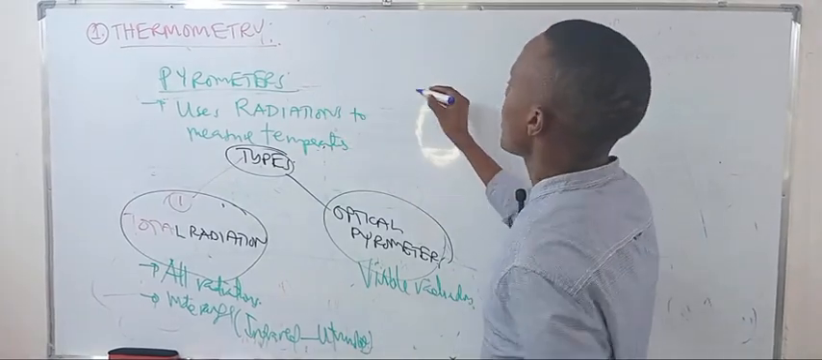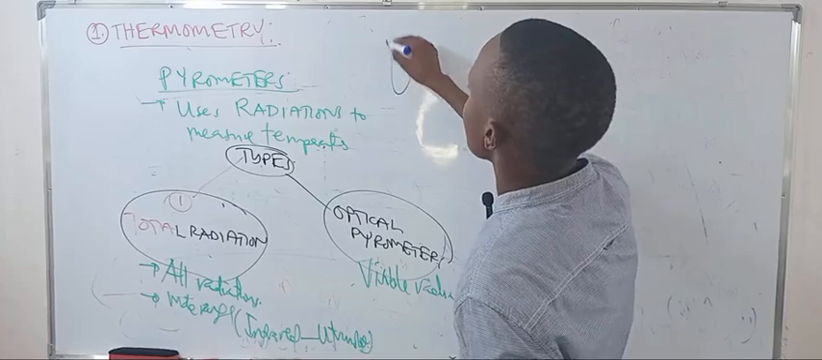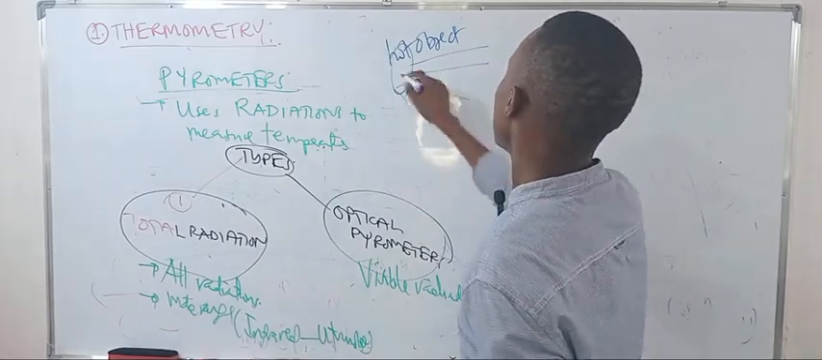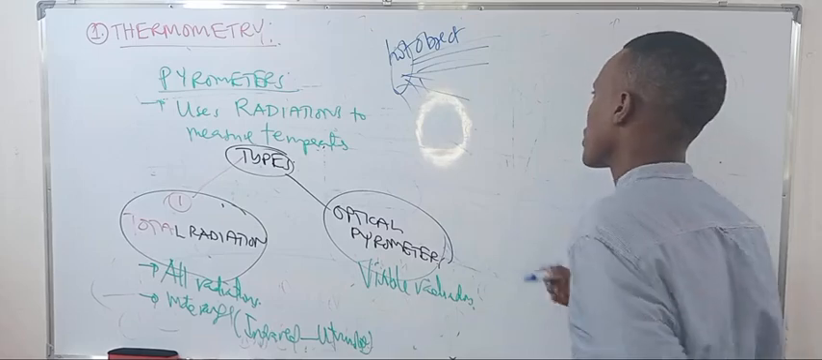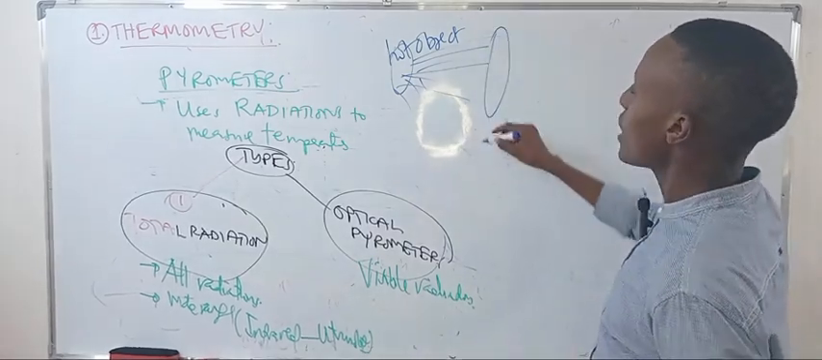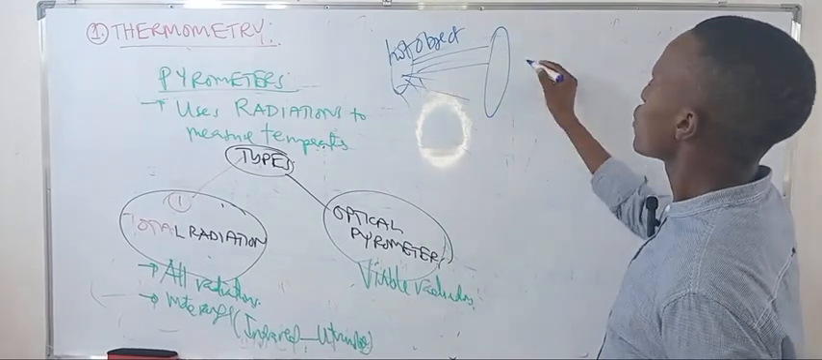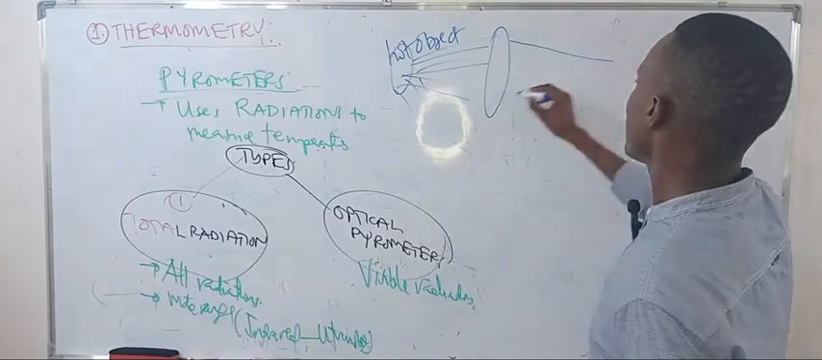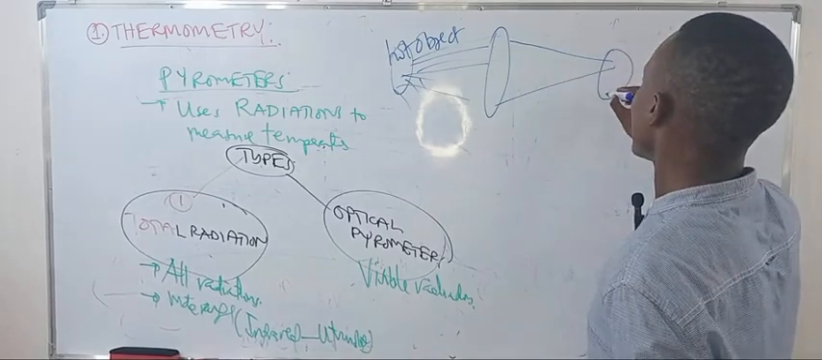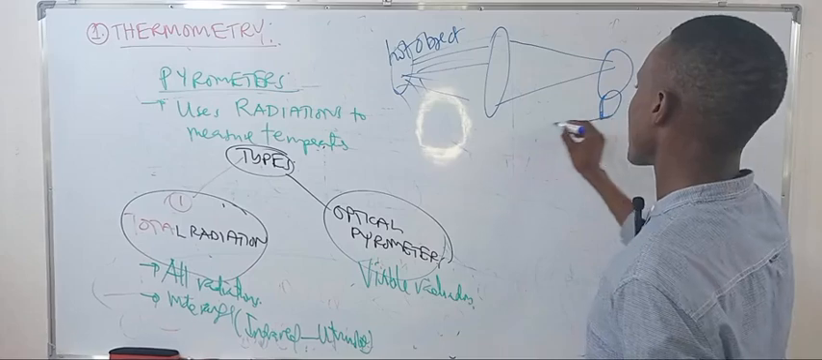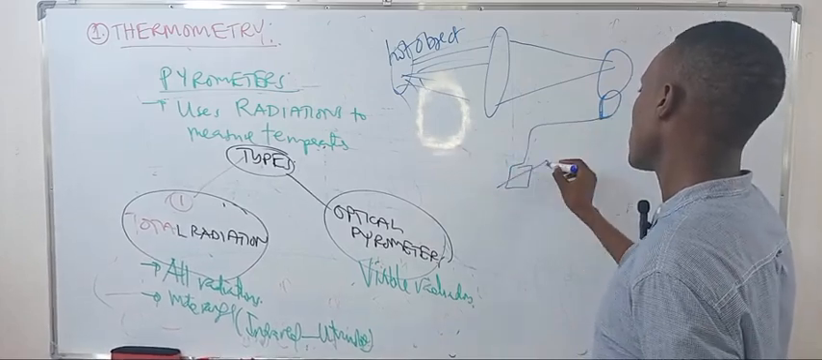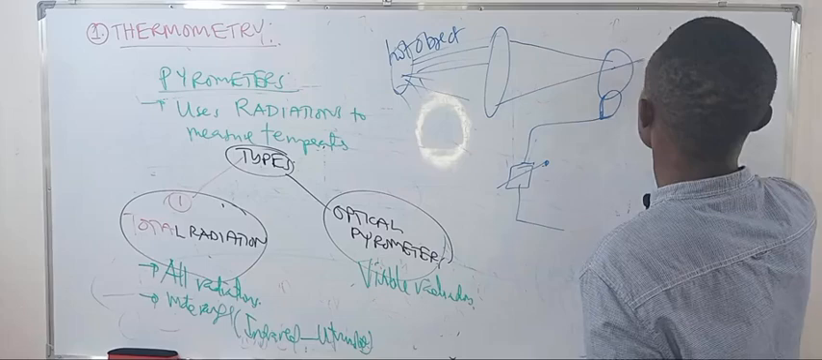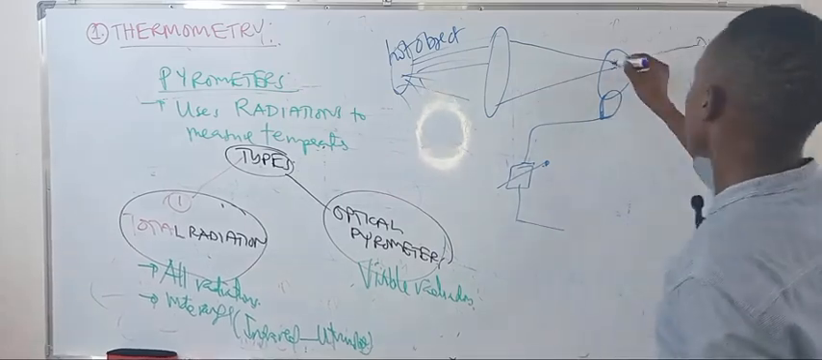Actually, for the pyrometer, if this is the hot object to be measured, it emits radiations. Every object emits radiations. There is a certain lens here that corrects those radiations and passes them through to what we call a lamp. The lamp is connected to the electric circuit. We have the variable resistor that we vary, as seen here, with the other lens.